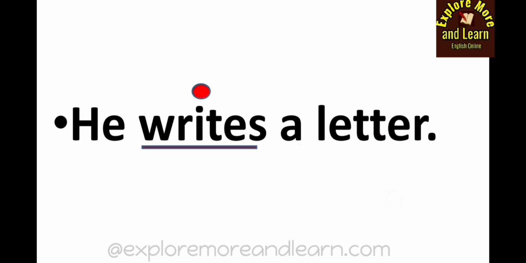So here you see our action verb, which is writes. Here you see an action is transferred from the subject to an object. So that means he is writing. He is a subject, he is writing. And what is he writing? A letter.